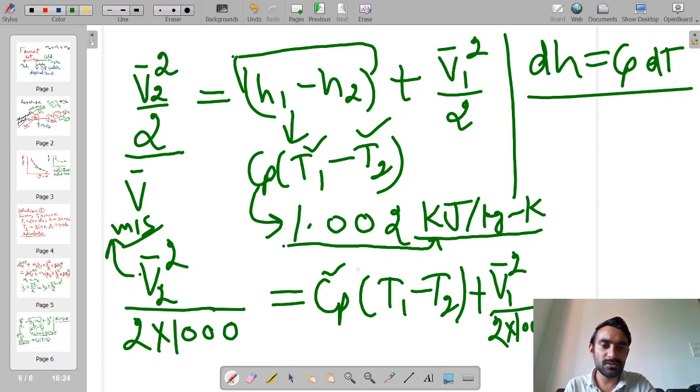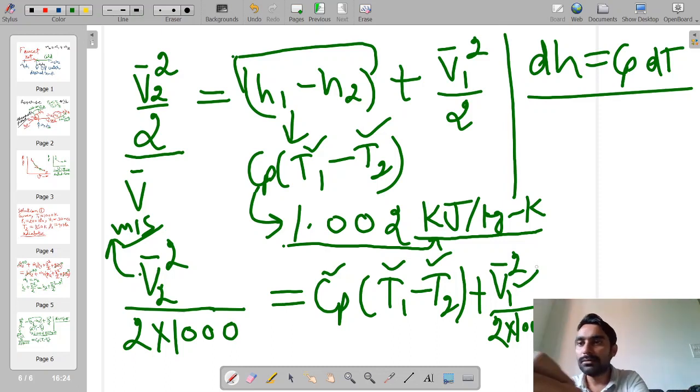Now Cp is known, T1 is known, T2 is known, V1 bar is known. I now ask you all to please substitute the values of all the parameters and tell me what final answer you are getting for the velocity V2 bar.